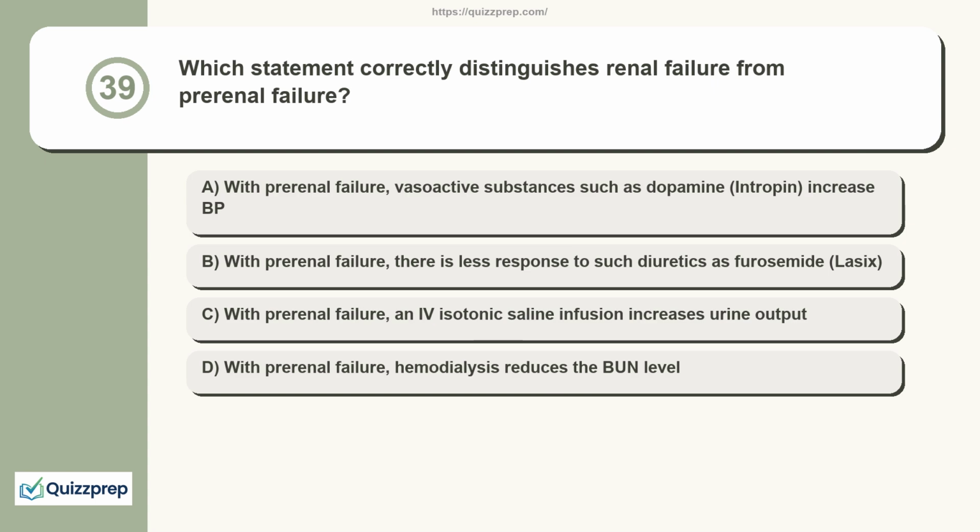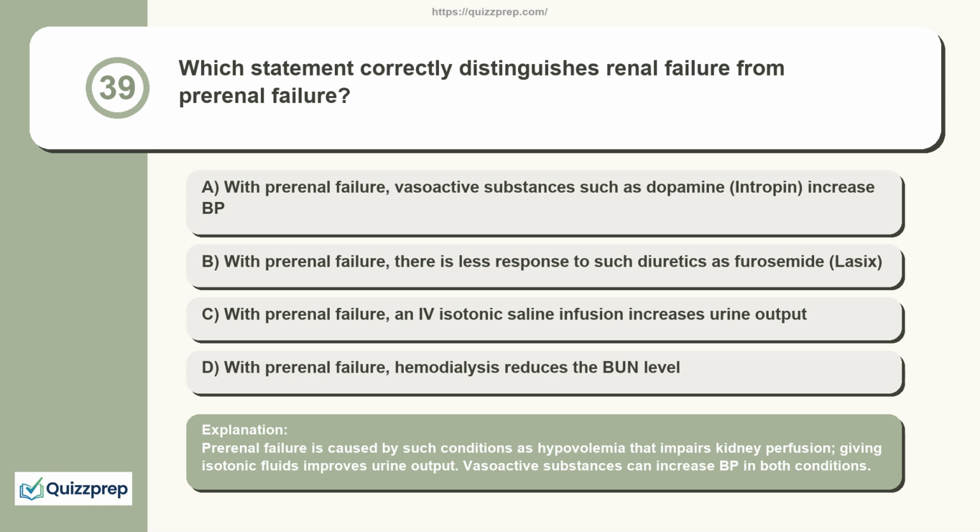Question 39. Which statement correctly distinguishes renal failure from prerenal failure? With prerenal failure, vasoactive substances such as dopamine increase BP. With prerenal failure, there is less response to such diuretics as furosemide, Lasix. With prerenal failure, an IV isotonic saline infusion increases urine output. With prerenal failure, hemodialysis reduces the BUN level. Prerenal failure is caused by such conditions as hypovolemia that impairs kidney perfusion. Giving isotonic fluids improves urine output. Vasoactive substances can increase BP in both conditions.